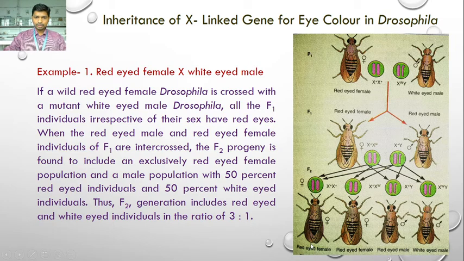So in this cross, the F2 generation includes red-eyed and white-eyed individuals in the ratio of 3:1. Three are red-eyed and one is white-eyed. So this is all about the cross between a red-eyed female and a white-eyed male.